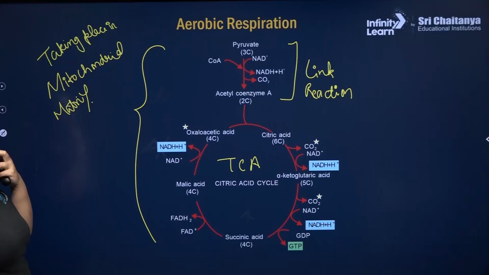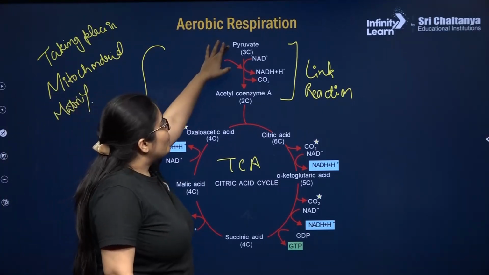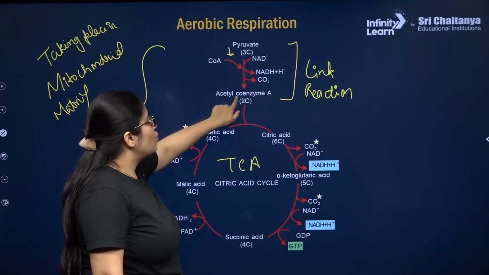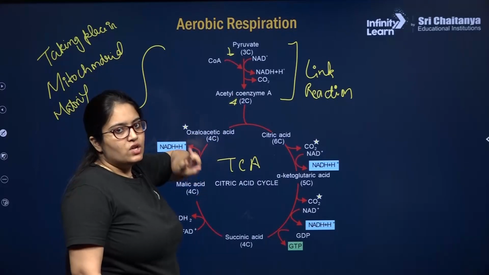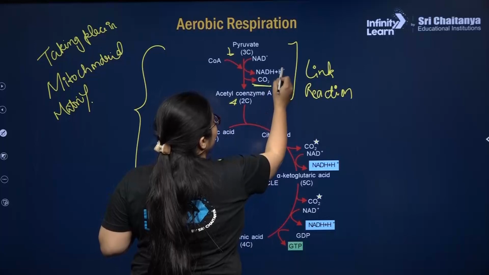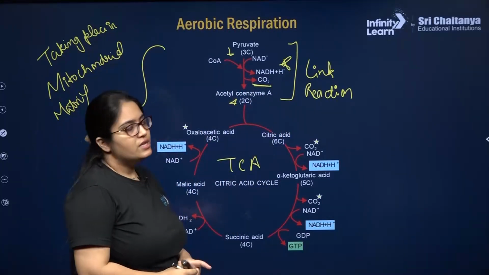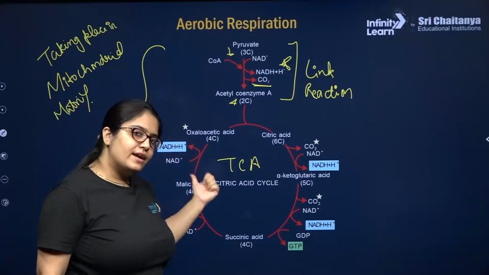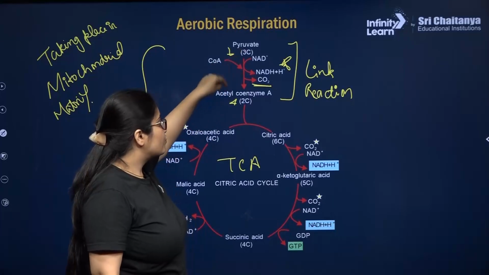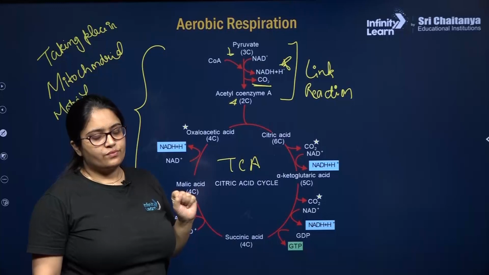Alright, so first of all, what will happen? Pyruvate oxidation. That means pyruvate, which is made up of 3 carbon, will convert into acetyl-CoA, which is made up of 2 carbon. So there will be release of 1 carbon in form of CO2, and there will be production of 1 NADH plus H plus in every link reaction. Since there are 2 pyruvic acid produced at the end of glycolysis, there will be 2 link reactions. There will be formation of 2 acetyl-CoA, 2 NADH plus H plus and 2 CO2, right?